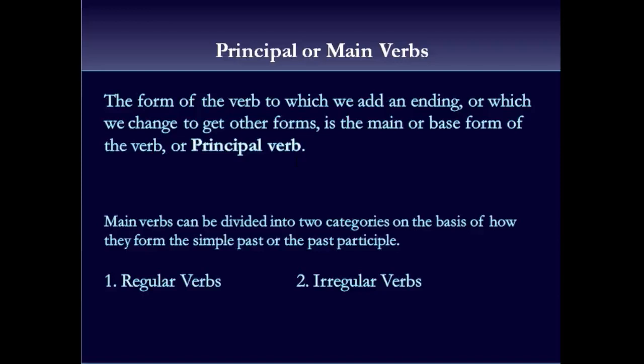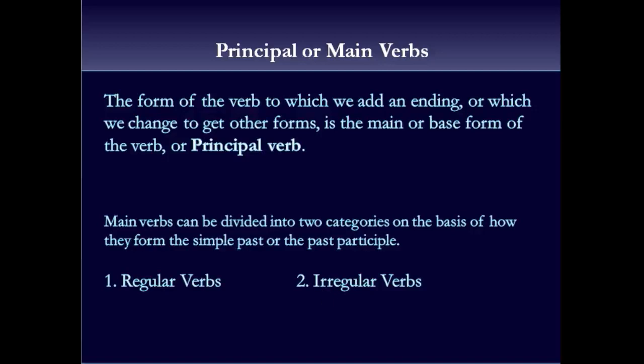So we sometimes add something to the main verb in the end, or we change the spelling a little bit, and then we make different forms of verbs with it. So main verbs can be divided into two categories on the basis of how they form the simple past or the past participle. These two categories are regular verbs and irregular verbs.